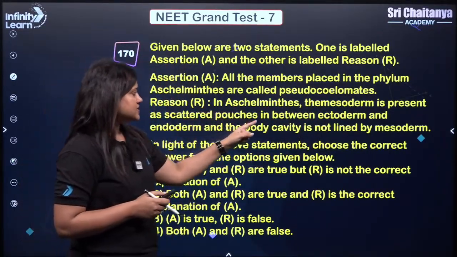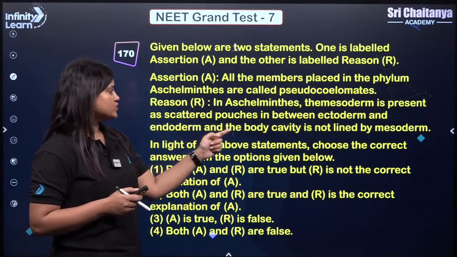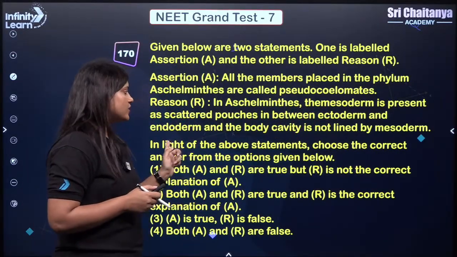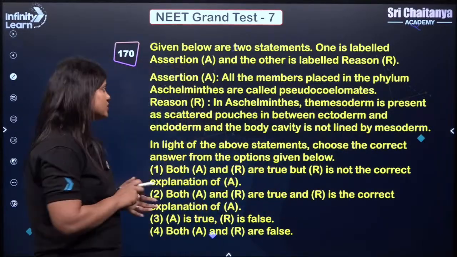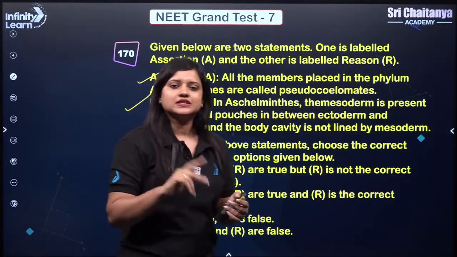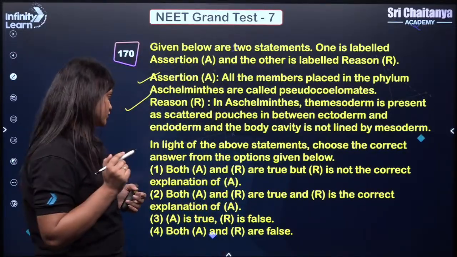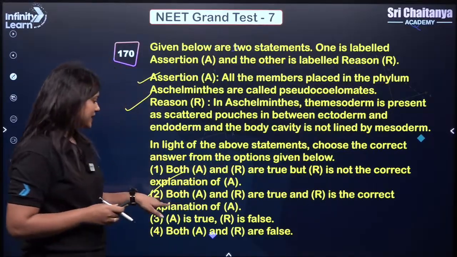In Ascalmints, the mesoderm is present in scattered pouches in between ectoderm and endoderm, and the body cavity is not lined by mesoderm. This is also true. So here also assertion is true, reason is true, and reason is the correct explanation of assertion. Okay, and that's why the correct answer will be 2.